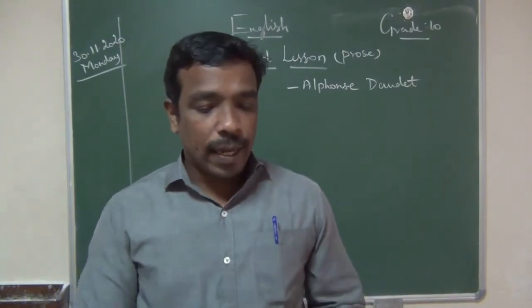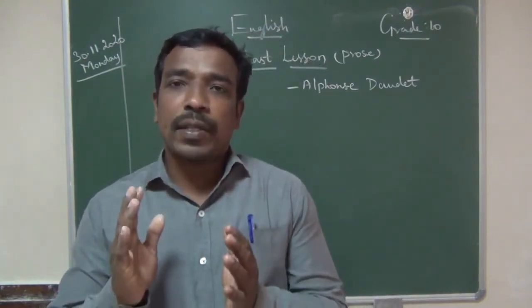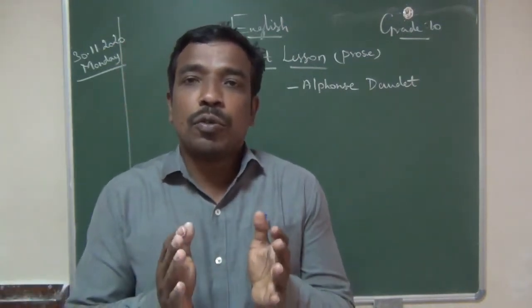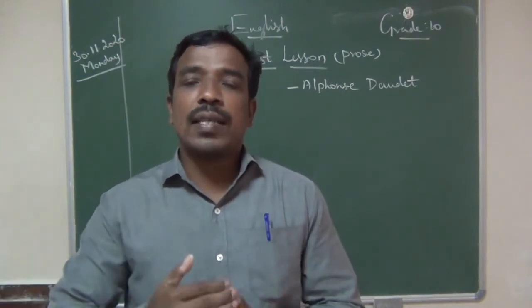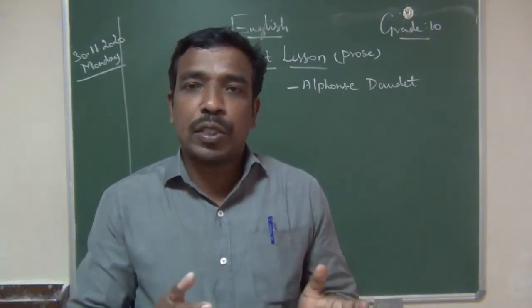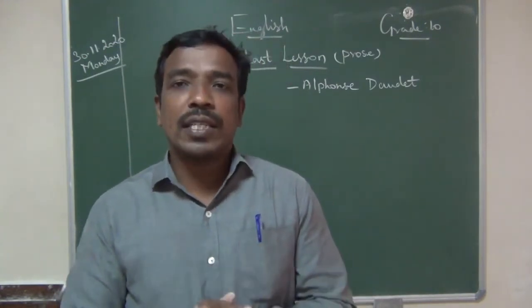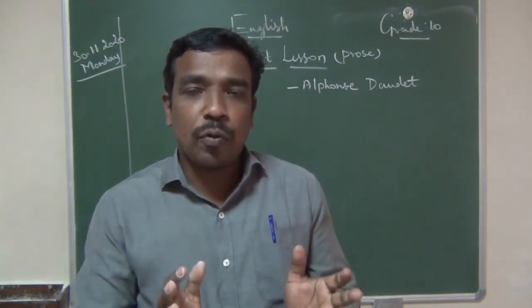Then come to our lesson. This is about the oppressor and the oppressed. Oppressor means those who are ruling this place. Now Alsace and Lorraine is in the hands of Germany. So the oppressors, the German people, not only wanted the territory. Just capturing the territory is not their only aim.